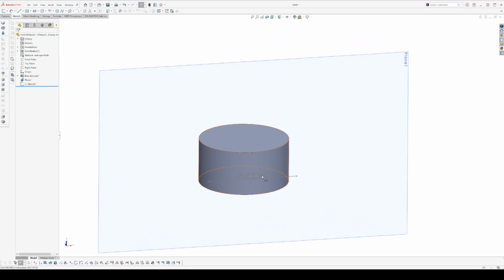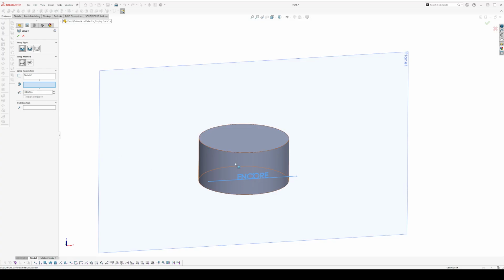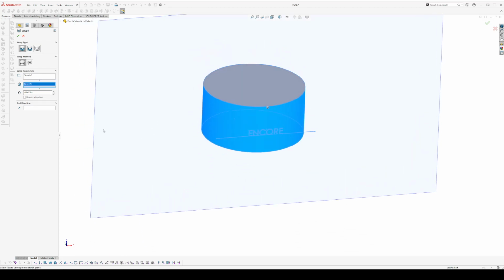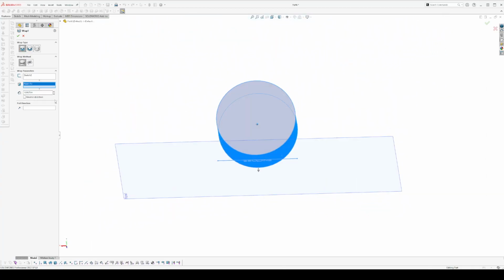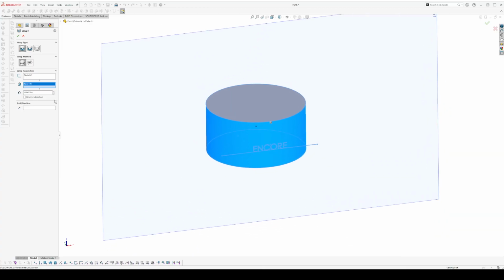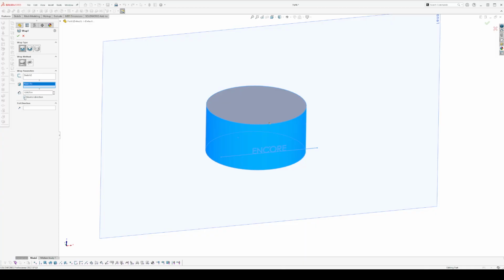Next, we're going to wrap this text on the cylindrical surface. So we'll select the sketch, and in features we're going to wrap that sketch about this cylinder, and we're going to emboss it, specify 1/16 of an inch. Why isn't it showing? Is there a preview? Direction? No. Let's accept it.